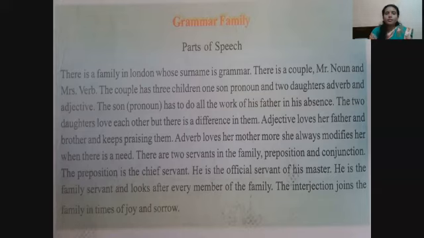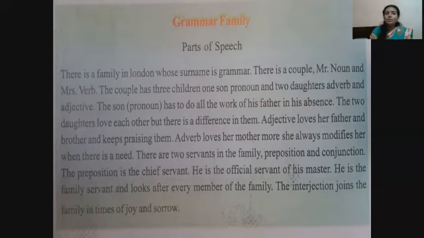The 2 daughters love each other, but there is a difference in them. Adjective loves her father and brother and keeps praising them. Adjective loves father. Father means noun, and brother, pronoun. So, adjective praises noun and pronoun.